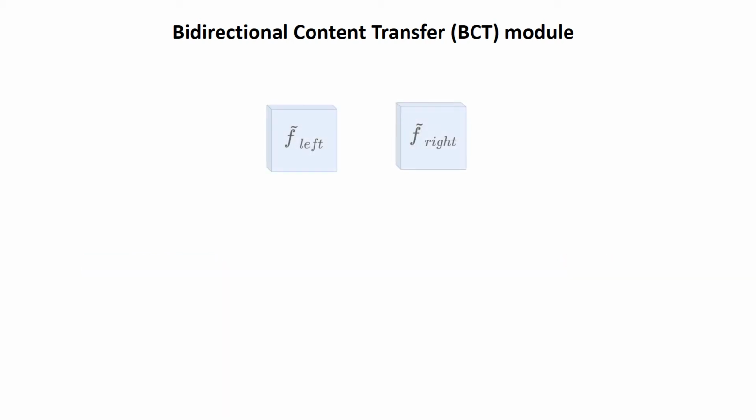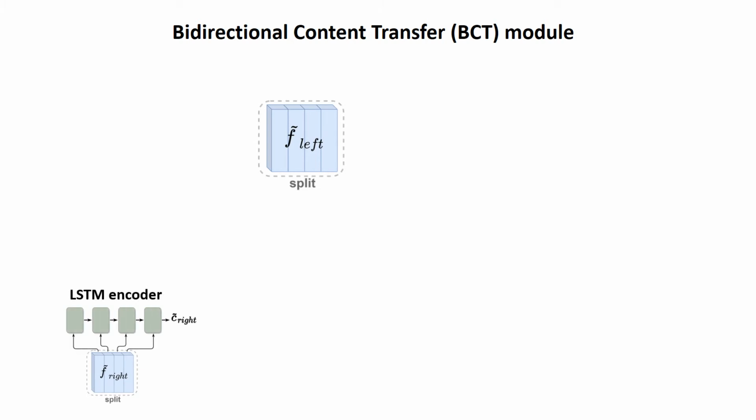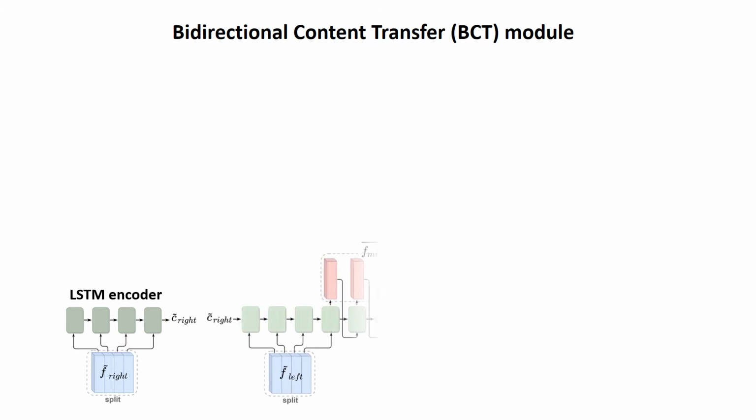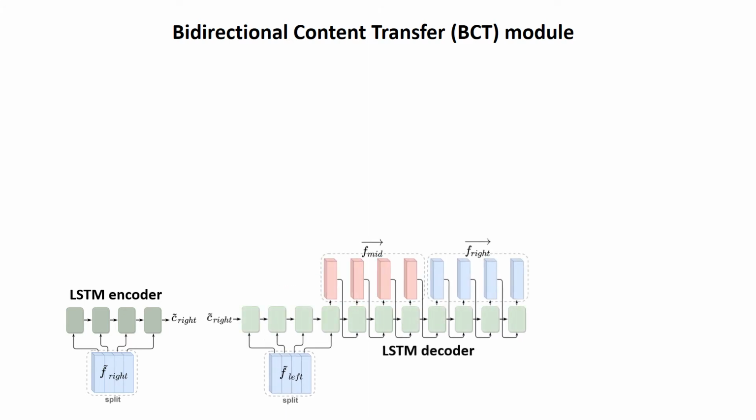First, we split f-left and f-right into sequences of sub-feature maps respectively. And then we use the LSTM encoder to sequentially aggregate f-right into a latent code. Finally, our LSTM decoder takes the latent code and f-left as input to predict f-middle.